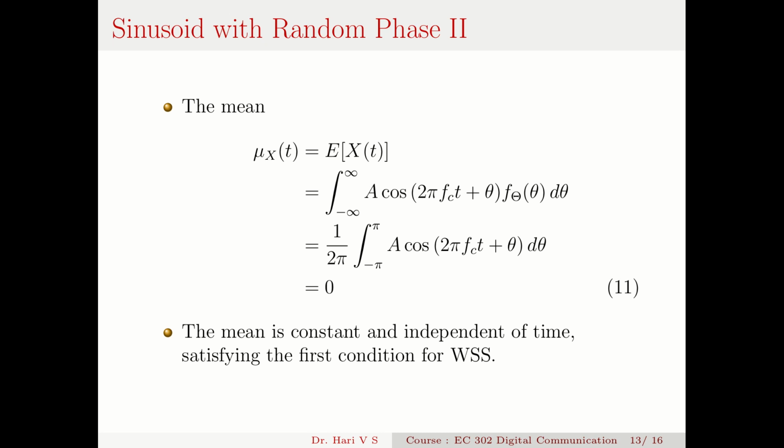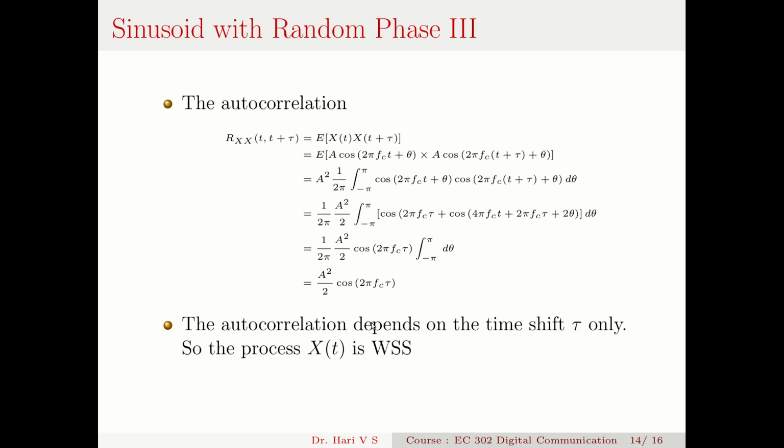Now let us look at the second condition for WSS, the autocorrelation. R_XX(t, t+τ), instead of saying t1, t2, I said t and t+τ. If this is a function of τ alone, we can say that the second condition is also met. Now this is the expectation of x(t) x(t+τ). Here x(t) is A cos(2π f_c t + θ), and I replace this t with t+τ, so it becomes A cos(2π f_c (t+τ) + θ).